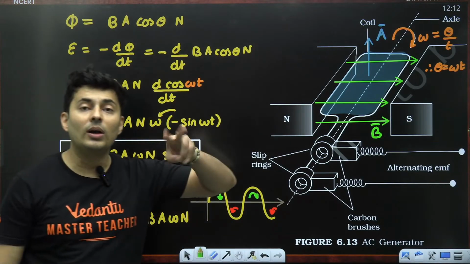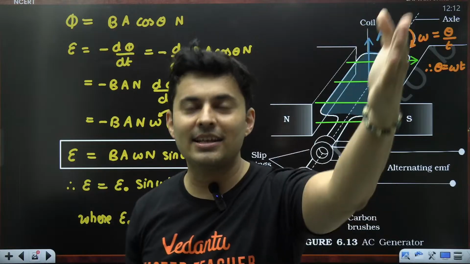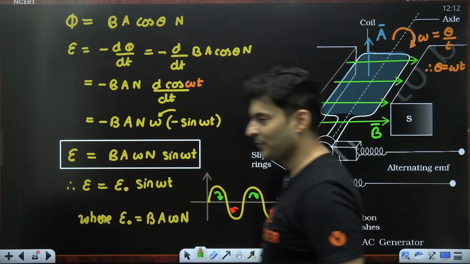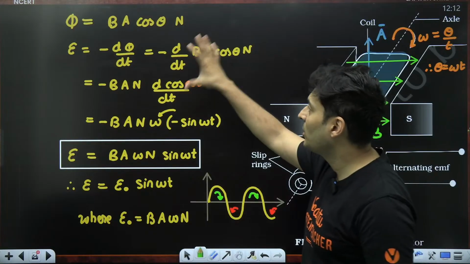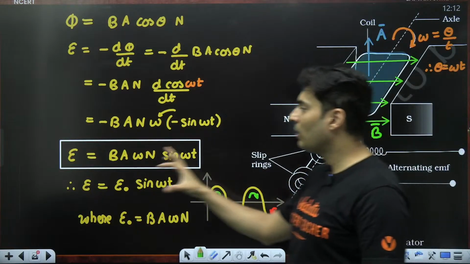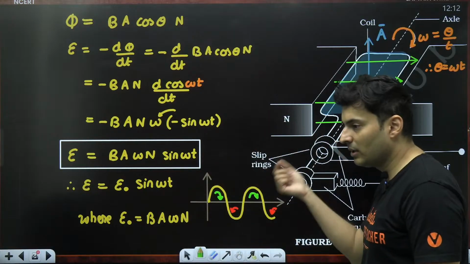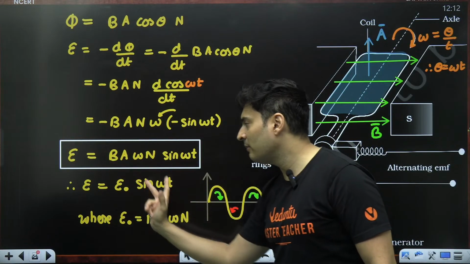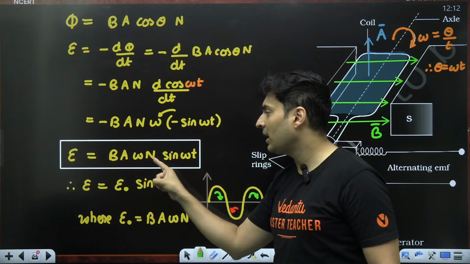So the current is alternately changing direction, hence it is called alternating current, AC, the one which comes in your house to light up the fans, bulbs and computers. So this is your AC generator working principle based on Faraday's and Lenz's law. The formula of the EMF is E naught sine omega t. Sine tells you it will become positive, negative, maximum, minimum, zero, alternately changing direction. The maximum value is E naught, the amplitude of the EMF, which is B A omega N.